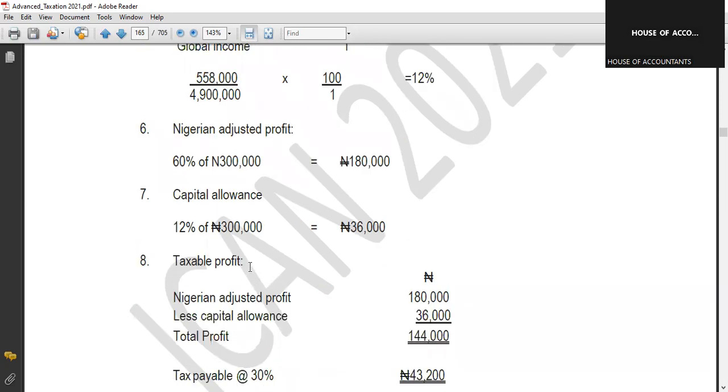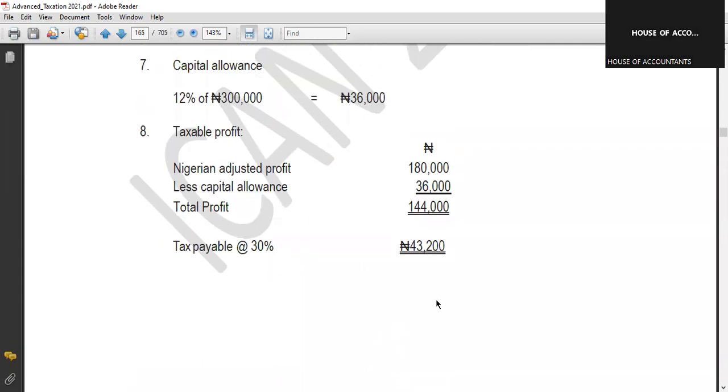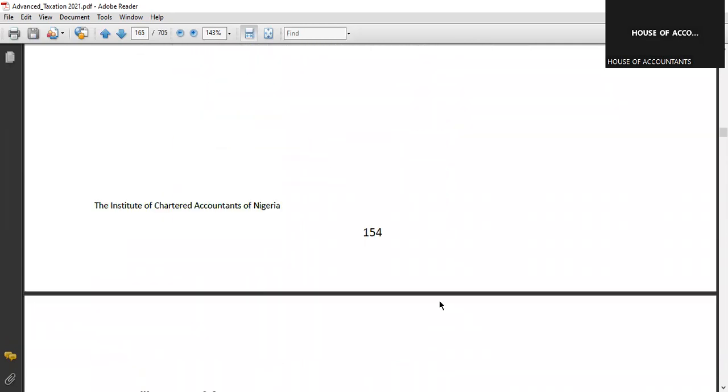Then what will now be our taxable profit? Our taxable profit will now be the Nigerian adjusted profit. So we have gotten adjusted profit here, which is 180, then less capital allowance, which is 36,000, and you get 144. So apply your tax rate on it, which will give you 43,200, and that is the tax for that year.